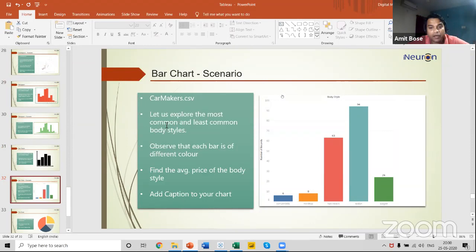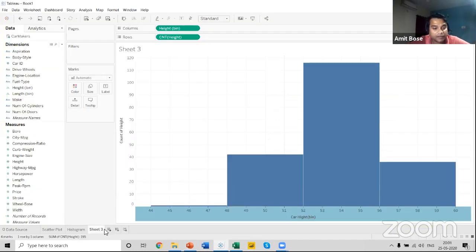The example that I'm going to use will be the same, where I'll be trying to find out the number of cars for each category. There is a car category over here, and I will also try to find out the price of those cars. How? Let me go to the next sheet.